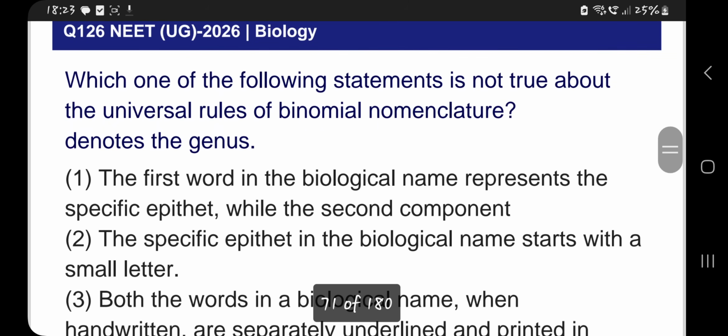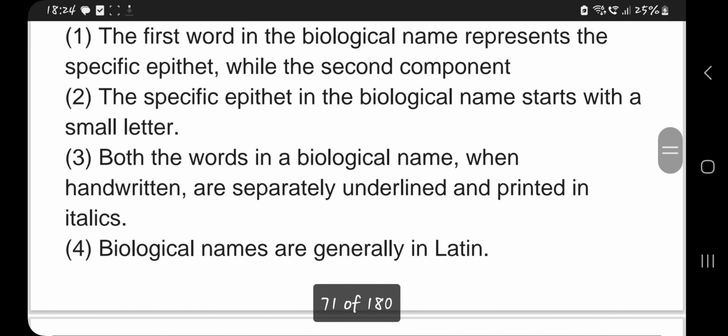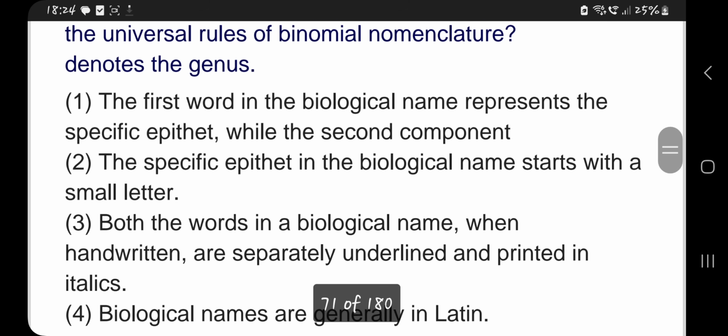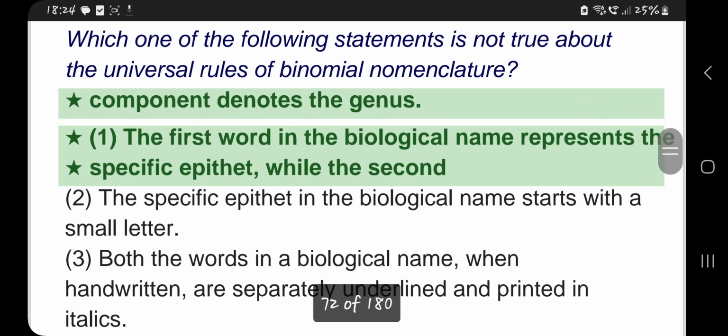Which one of the following statements is not true about the universal rule of binomial nomenclature? The first word in biological name represents the specific epithet. It is wrong. The specific epithet in the biological name starts with a small letter. Both the words when handwritten are separately underlined and printed in italics. Biological names are generally in Latin. The first option is incorrect statement. The first word in the biological name represents the specific epithet, while the second component denotes the genus, is an incorrect statement.